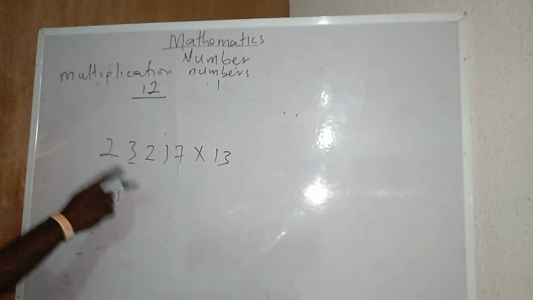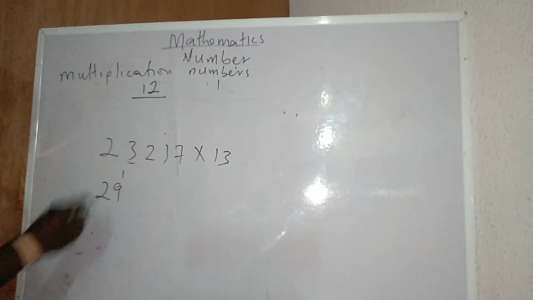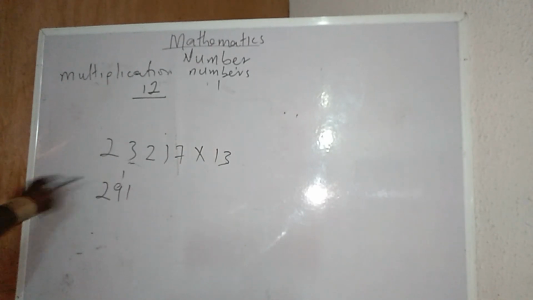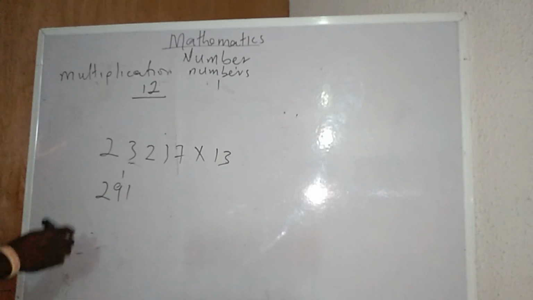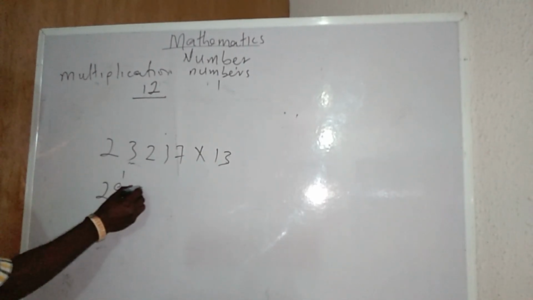The next one is 3 times 3, which is 9. 9 plus 2 is 11. You only have room for a unit here, which is 1. The 10 will be carried to the next number. Now, the next one is 2 times 3, which is 6. 6 plus 1 is 7.